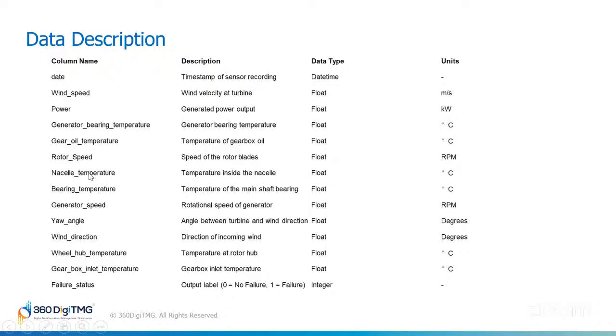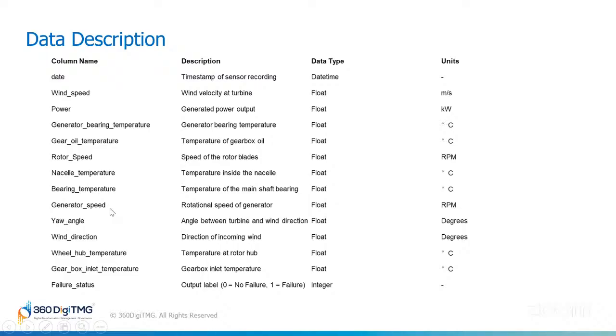Then nacelle temperature. The nacelle is the box at the top of the turbine that holds the generator and gearbox. This measures the temperature inside the nacelle, in degrees. Then comes bearing temperature. This is the temperature of the main shaft bearing in degrees Celsius. Then generator speed.